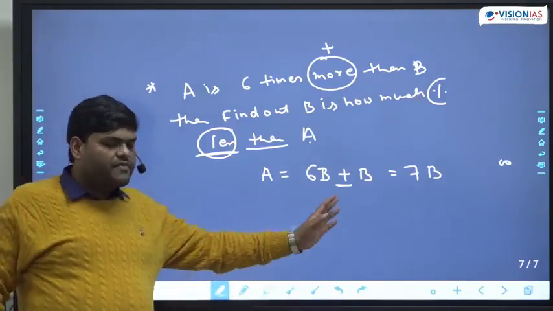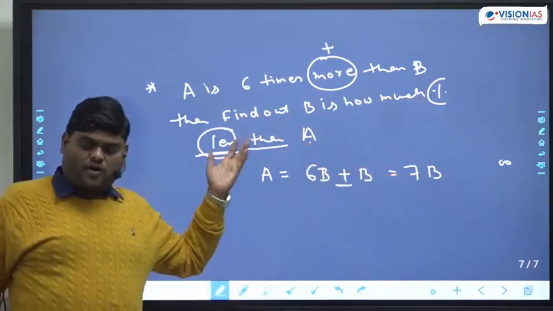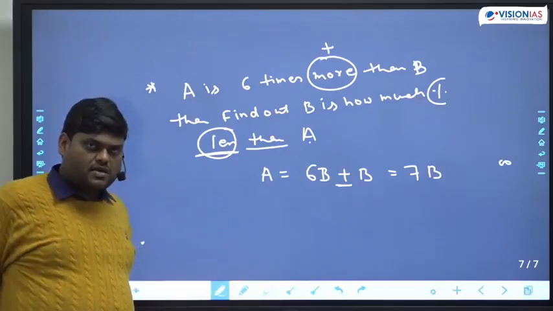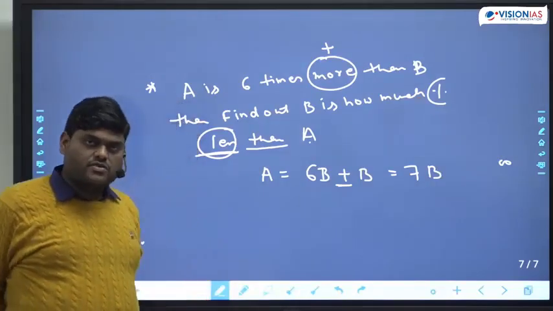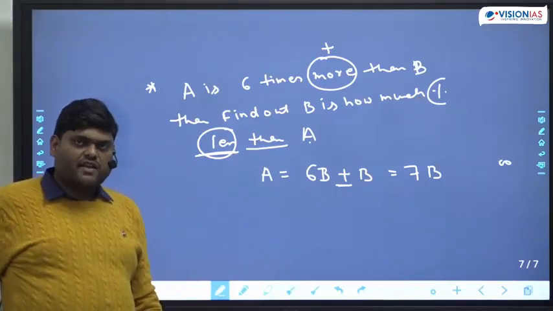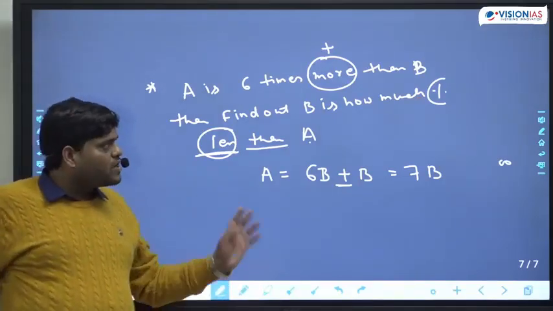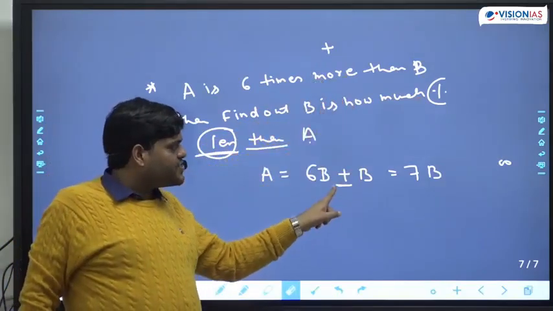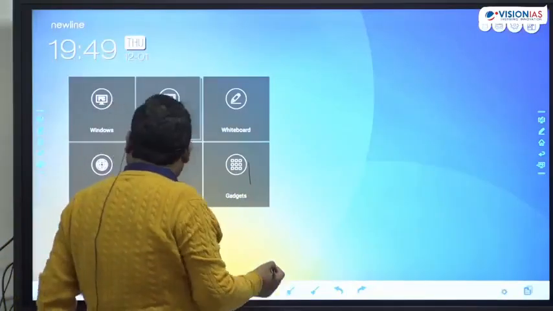Rest of the thing will be the same. You can apply the formula, percent of change and all, and you can find out the answer. The rest of the thing will be the same. But here, what is changed? Because of this word more, there's an extra addition here. So please be careful.